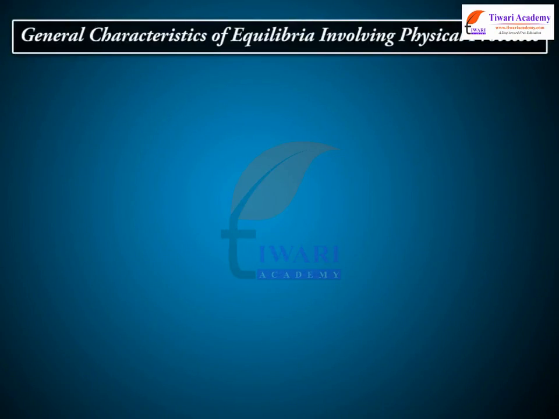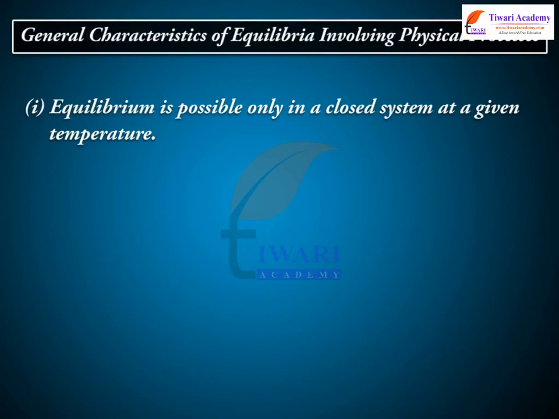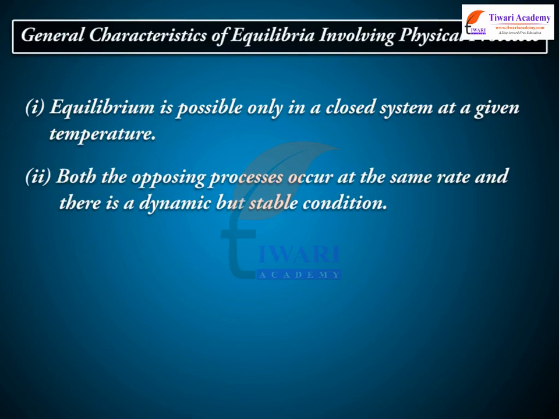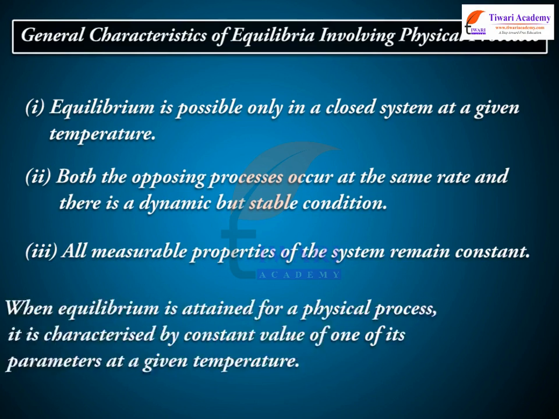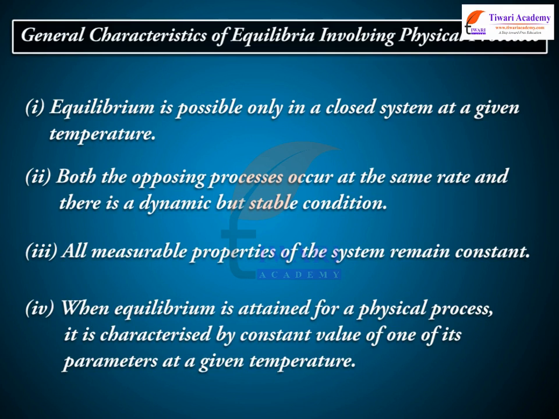General characteristics of equilibria involving physical processes. 1. Equilibrium is possible only in a closed system at a given temperature. 2. Both the opposing processes occur at the same rate and there is a dynamic but stable condition. 3. All measurable properties of the system remain constant. 4. When equilibrium is attained for a physical process, it is characterized by a constant value of one of its parameters at a given temperature.